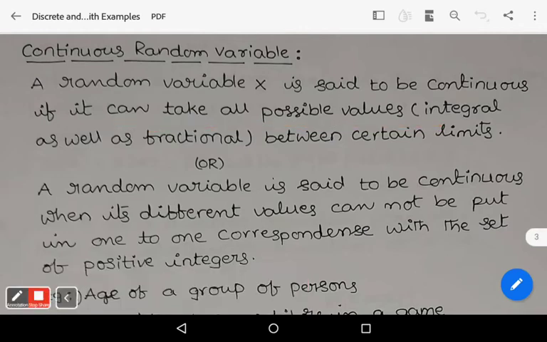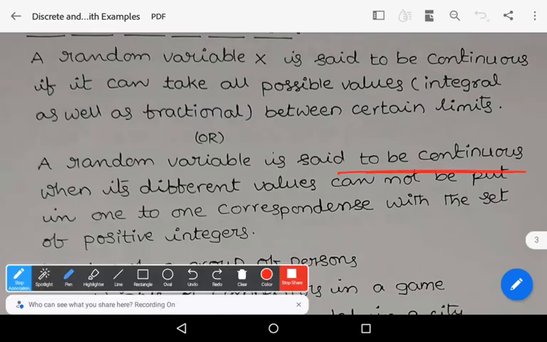In other words, a random variable is said to be continuous when its different values cannot be put into one-to-one correspondence with a set of positive integers. It means it is not possible to form a one-to-one function between the domain of the random variable and the set of positive integers. So observe that. Very, very important definition.